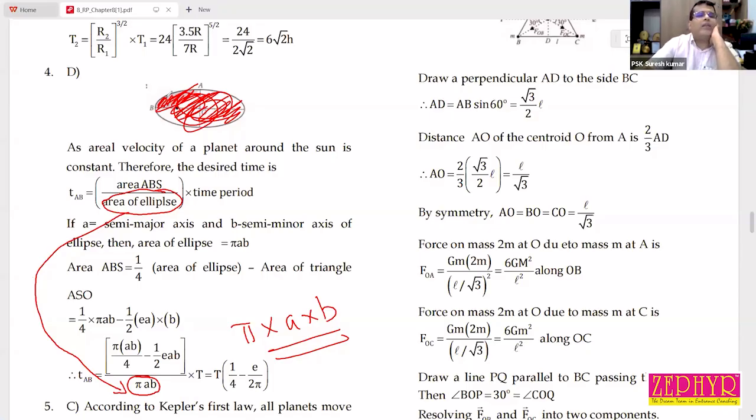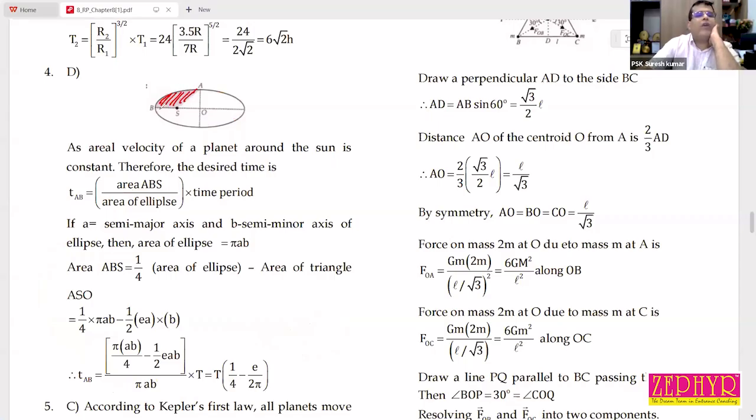We need to find this area too. How can we find this area? We can find the area by subtracting: you find this area minus the area of this triangle. You subtract that blue portion from the area of ABO.